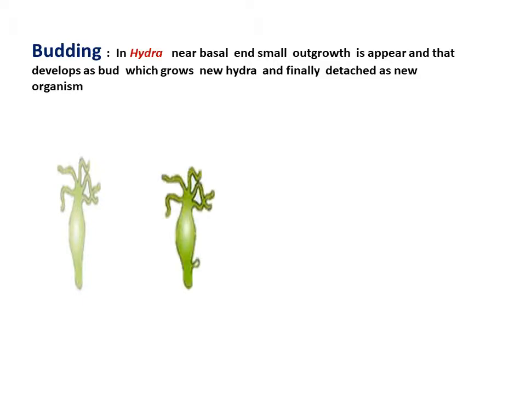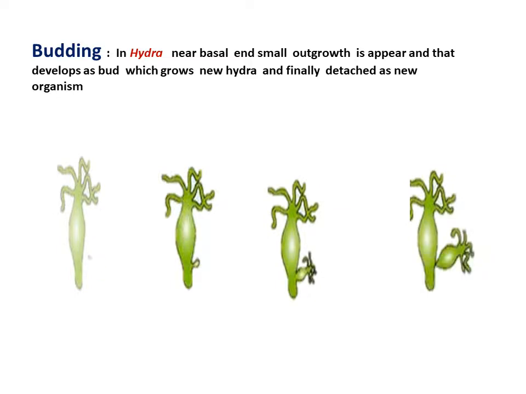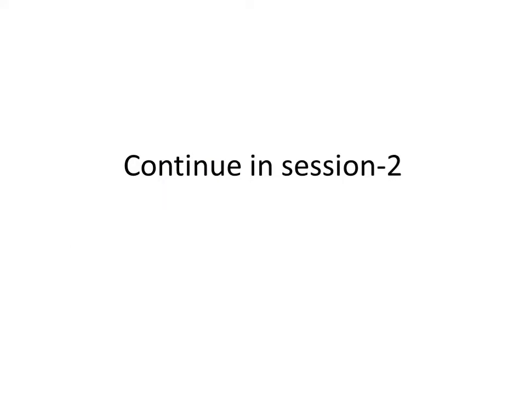This small outgrowth grows. This is the small Hydra, and this small Hydra grows and then it is detached, and it grows like the original Hydra. This is the budding method observed in lower animals. Most of these animals reproduce asexually. So this is how reproduction takes place in lower animals.